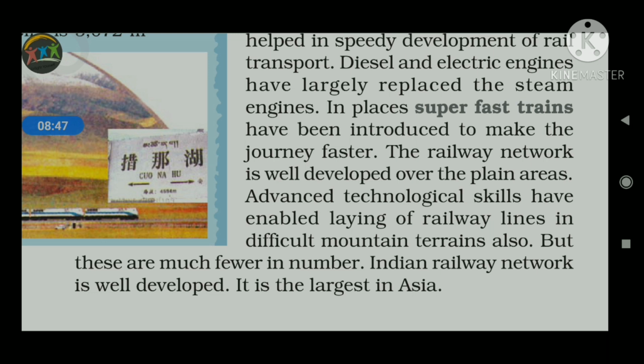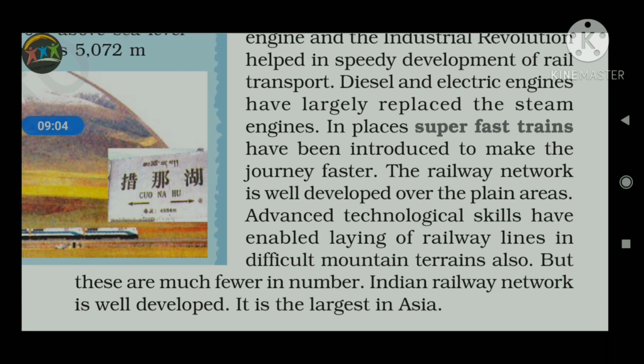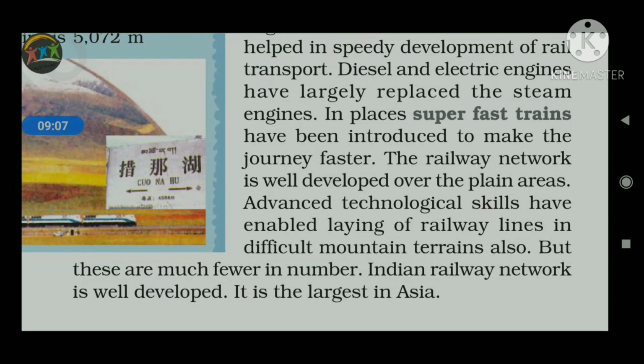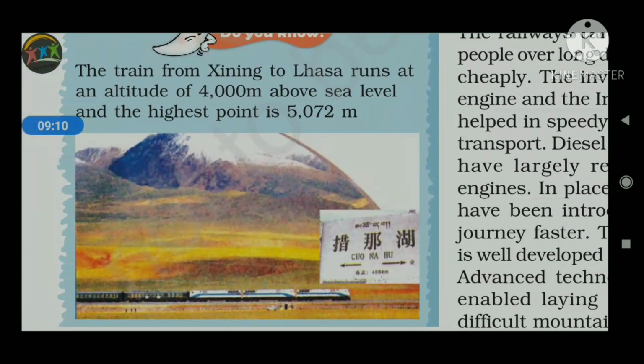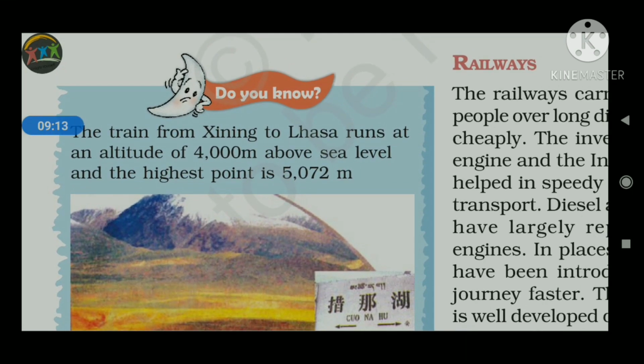So why has this example been given to you? To make you understand that in the hilly and mountainous region, construction of railway tracks or introduction of a railway route is very difficult. According to your textbook, you will also get the example of the railway system of China, which is connecting Lhasa, that is mostly at an altitude of 4000 meters, and the highest point of it is 5072 meters.